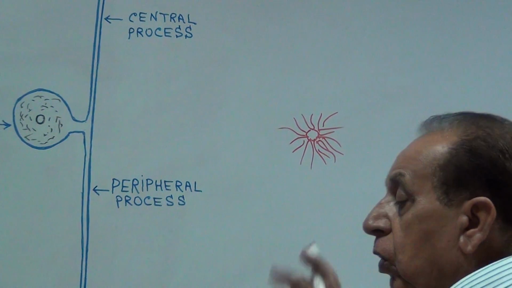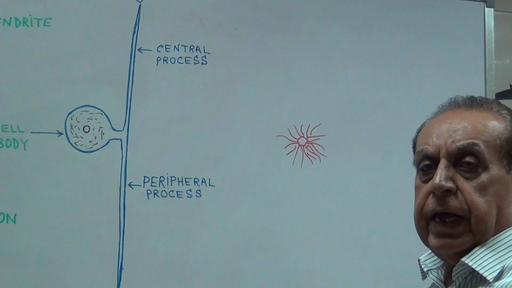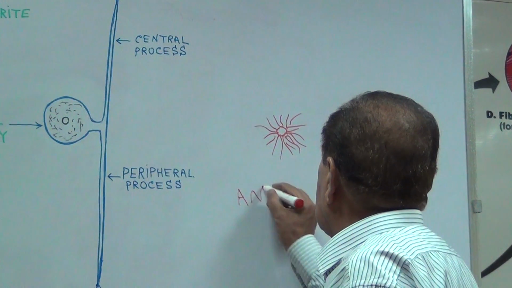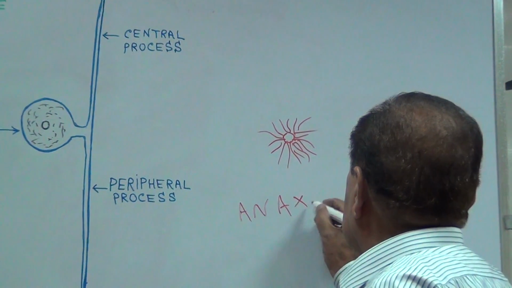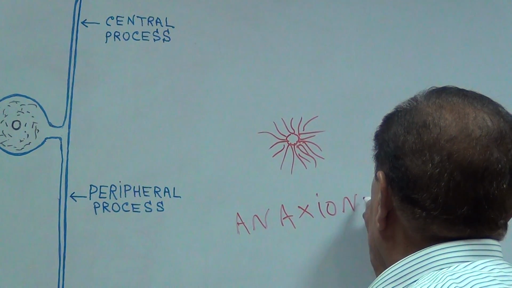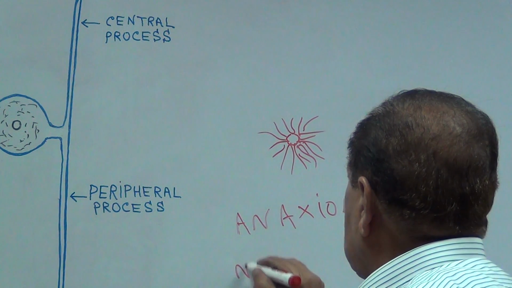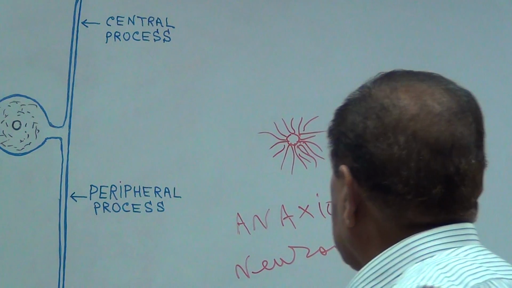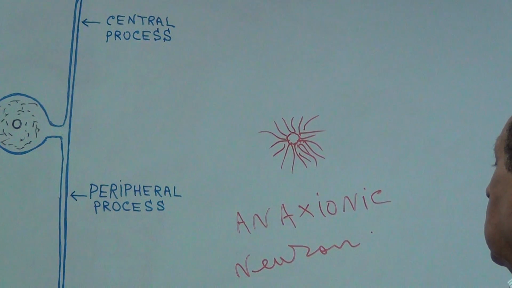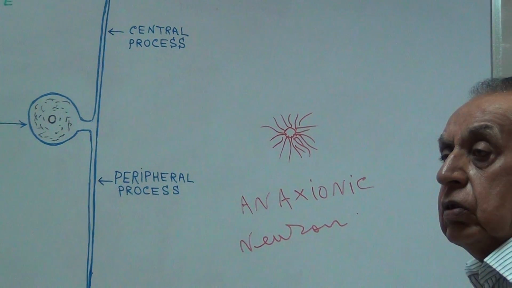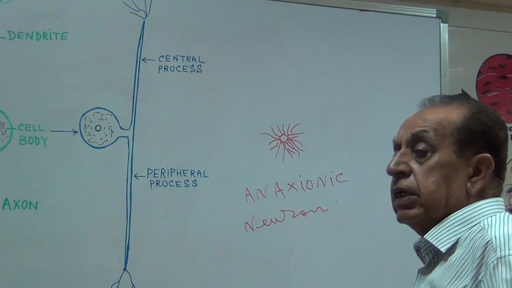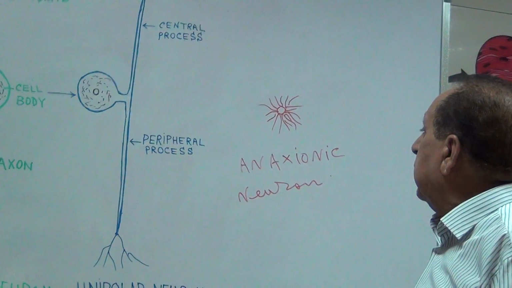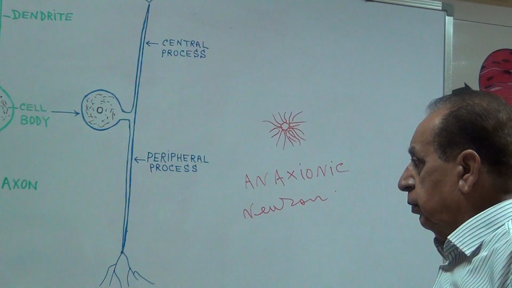This type of neuron is called an axonic neuron. This type of neuron is present in the amacrine cells of the retina.